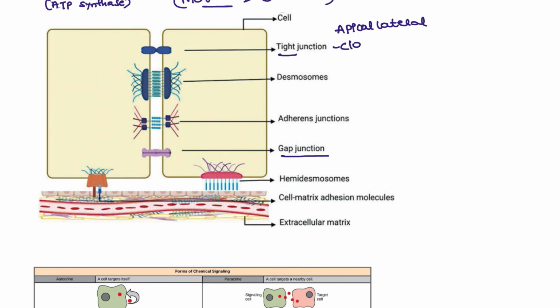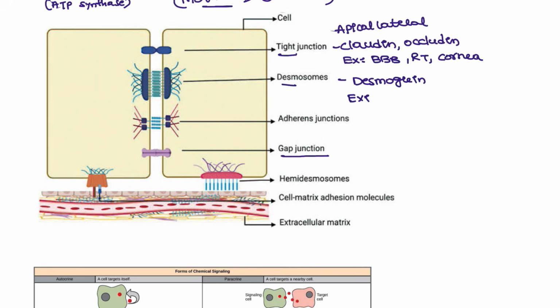And what does it contain? It contains claudin and also occludin. Where is this present? This is present in the blood brain barrier, blood testis barrier, renal tubules, and also corneal endothelium. Very tight structures are present in the tight junctions. Desmosomes will be present in rough areas, and what does it contain? Desmoglein. Examples: rough structure areas such as the skin, and also areas more prone to injury, that is the cervix.